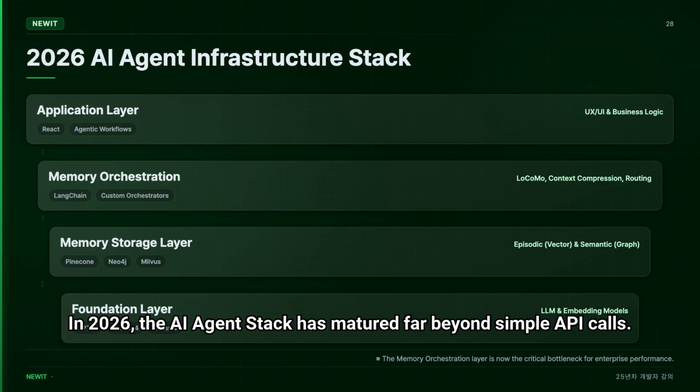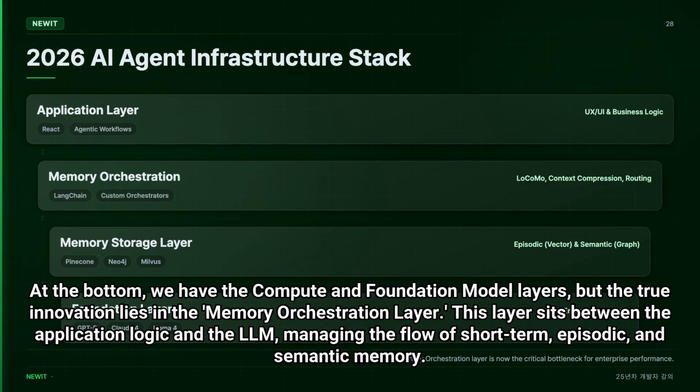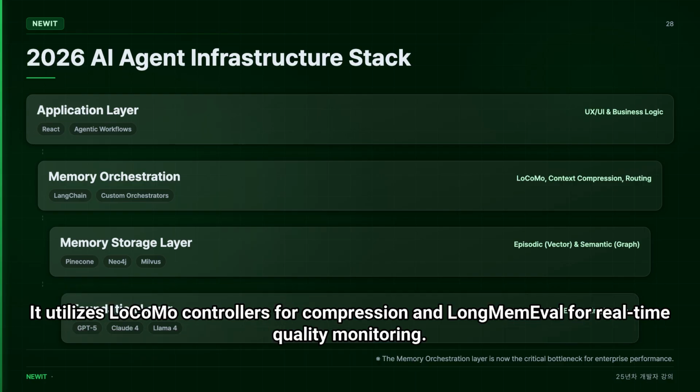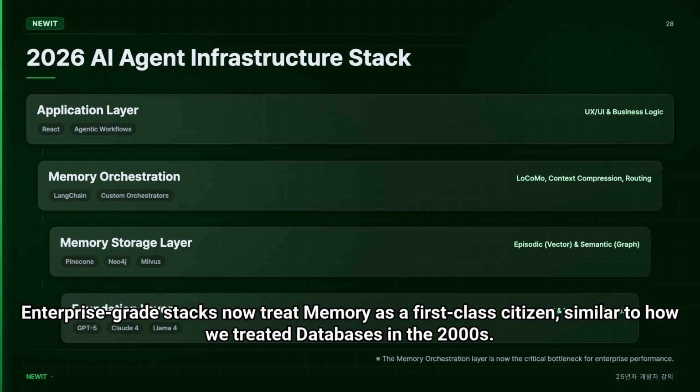In 2026, the AI agent stack has matured far beyond simple API calls. At the bottom, we have the compute and foundation model layers, but the true innovation lies in the memory orchestration layer. This layer sits between the application logic and the LLM, managing the flow of short-term, episodic, and semantic memory. It utilizes LoCoMo controllers for compression and LongMemEval for real-time quality monitoring.